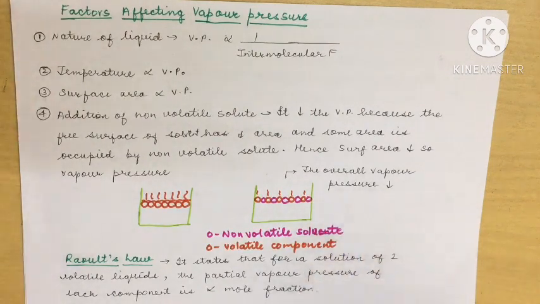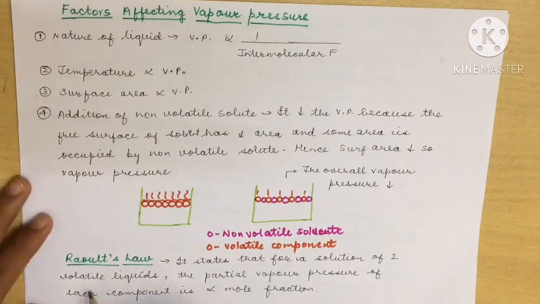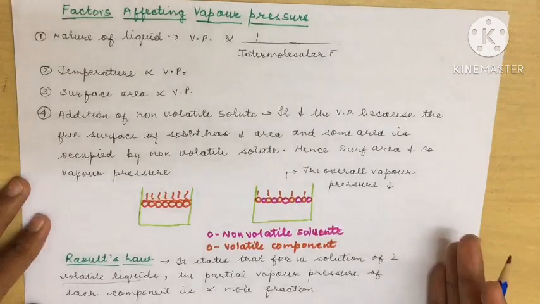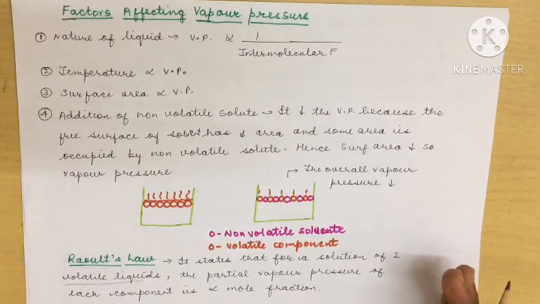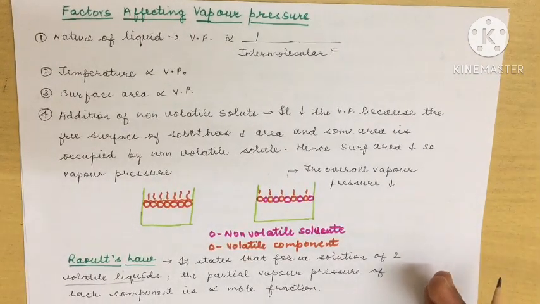After reading this, let us now understand the meaning of Raoult's law. Raoult's law states that for a solution of two volatile liquids, the partial vapor pressure of each component is directly proportional to its mole fraction. Understand this in the case of Raoult's law: you are taking volatile liquids.